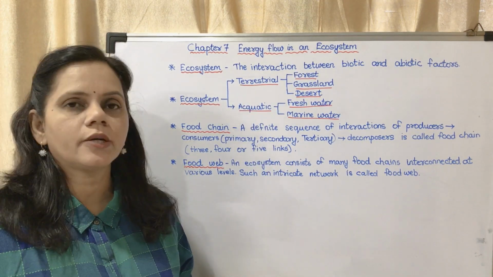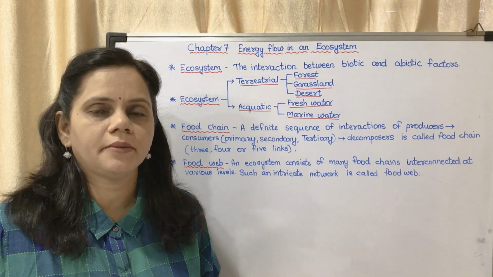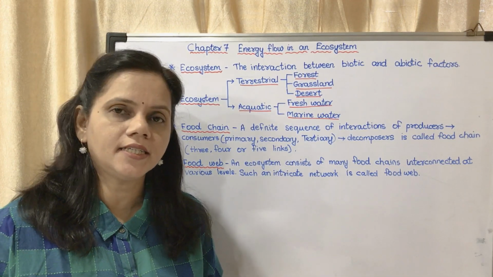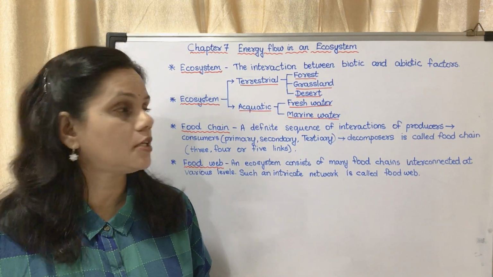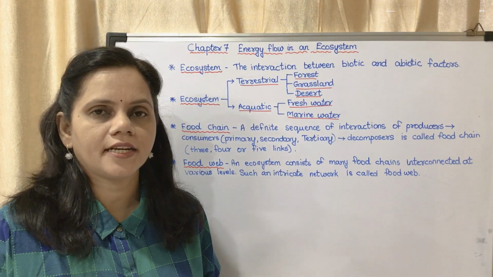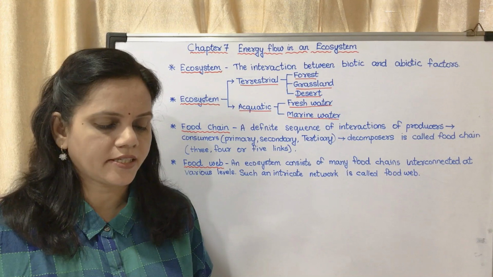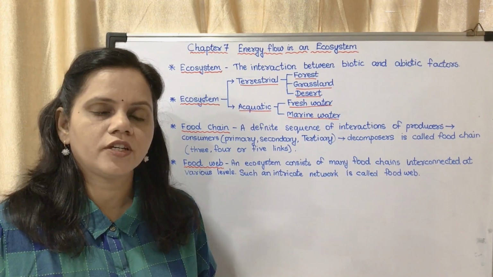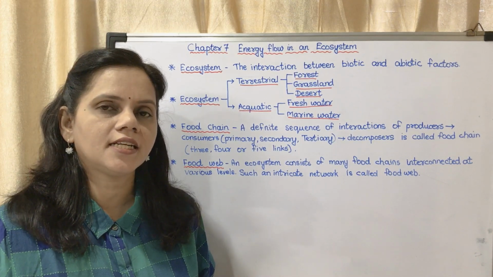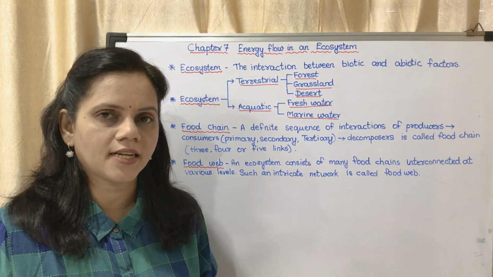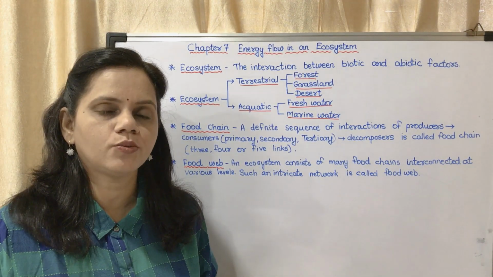Now we will see the questions on page number 81. Looking back, that means some part which we had learned last year. What is meant by ecosystem? You may write this answer: the interaction between biotic and abiotic factors is called an ecosystem. Which are the different types of ecosystems? Terrestrial and aquatic. Terrestrial is divided into three: forest, grassland and desert, and aquatic is divided into two: freshwater and marine water.